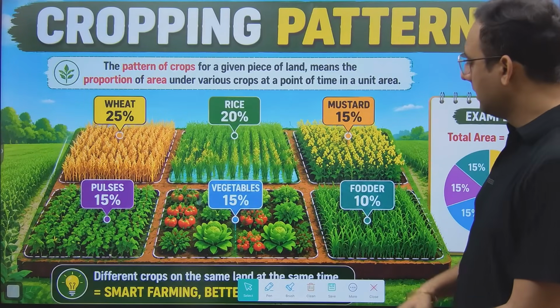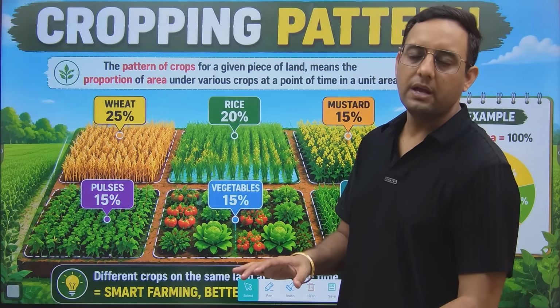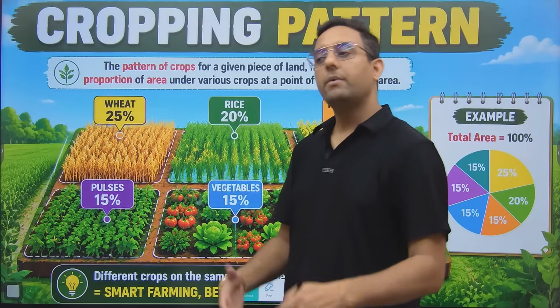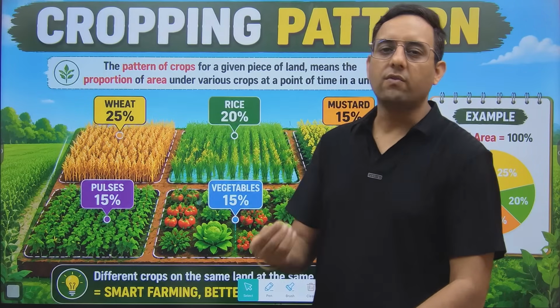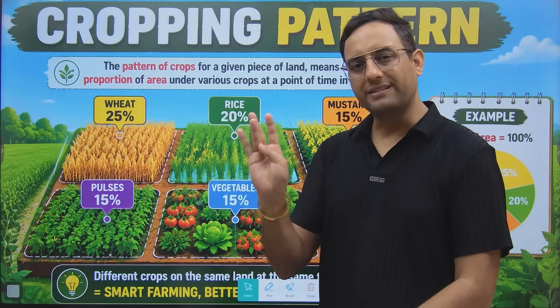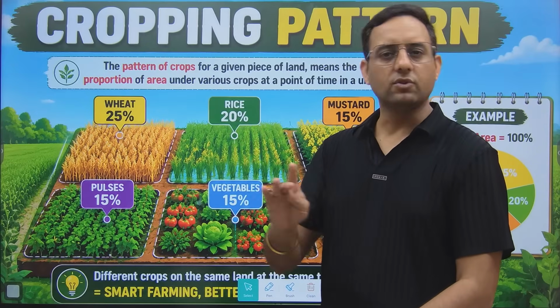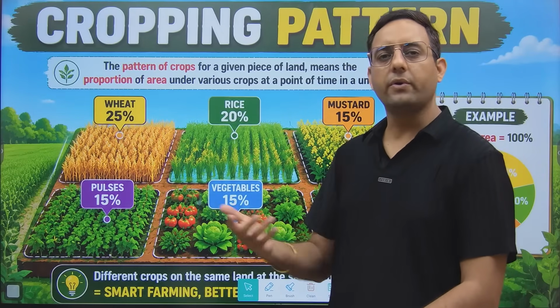Let's move forward. Now change the topic. So this was about the introduction of agronomy and classification of crops. But now we will move forward to a little bit more advanced topic. That will be cropping pattern, cropping system, cropping scheme, crop rotation intensity, and crop rotational intensity. So in the next 20 to 30 minutes we are going to discuss all these.